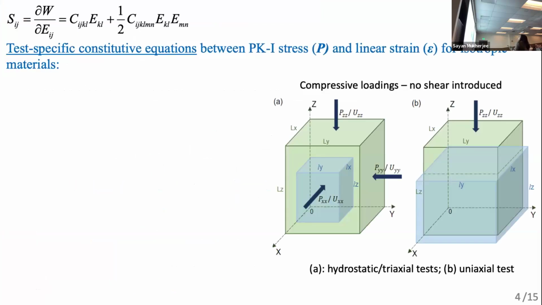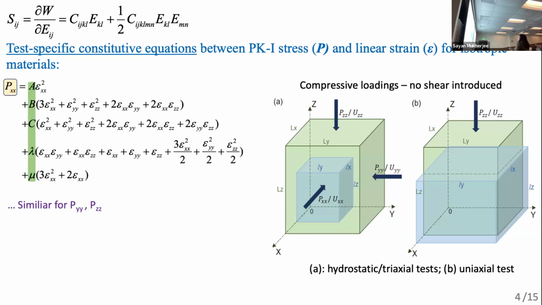Here is the general equation that I showed you previously. In order to do the testing in the lab, we need to make test specific constitutive equations. In the lab, we could commonly do compressive loadings, for example, the hydrostatic, triaxial or uniaxial test, and there is no shear introduced. So if we assume that, then these equations have been derived as the test specific constitutive equations, where we are squeezing the rock compressively and no shear is introduced.